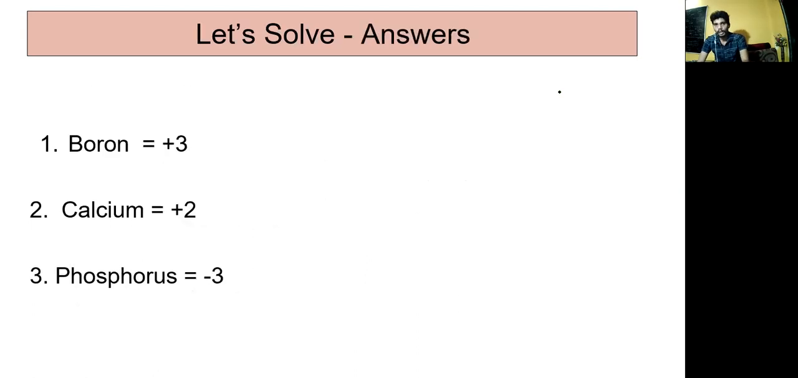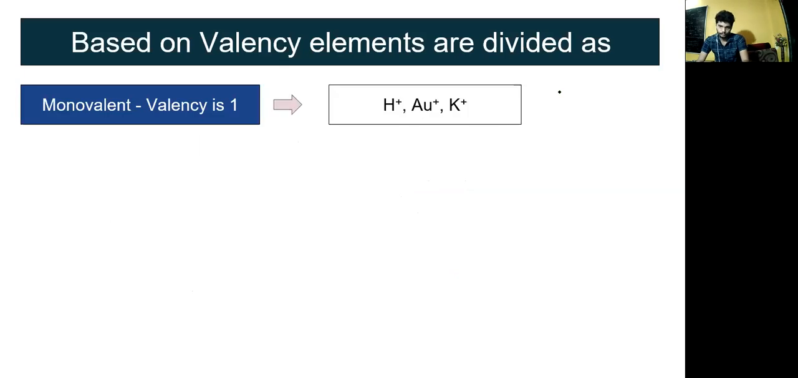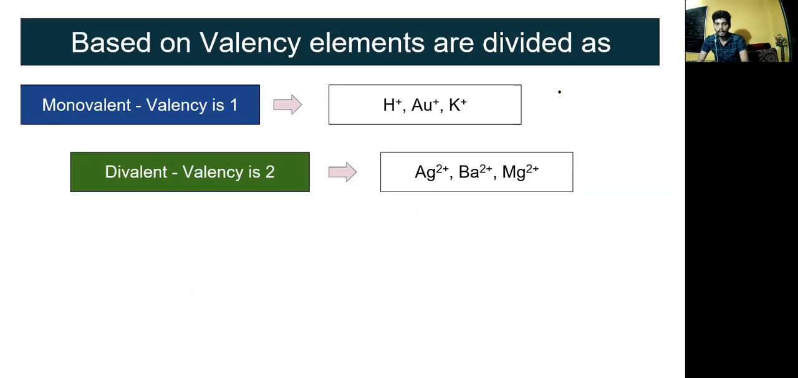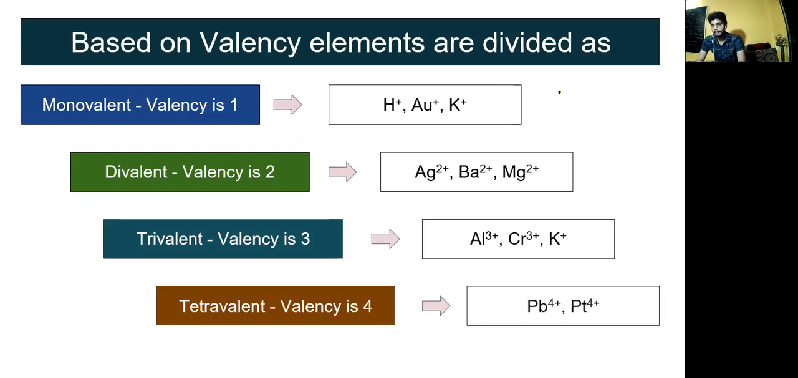Now, based on the valence, elements are divided. Monovalent, where valence is 1. Examples are H+, Au+, K+. Divalent elements fall into this group: Ag, silver, barium, and magnesium. Trivalent, that is valence 3, are aluminium, chromium, and so on. Between monovalent and trivalent there is one common, K+. Tetravalent, that is valence 4, are Pb, that is plumbum, which is lead, and so on. This is how they are classified.